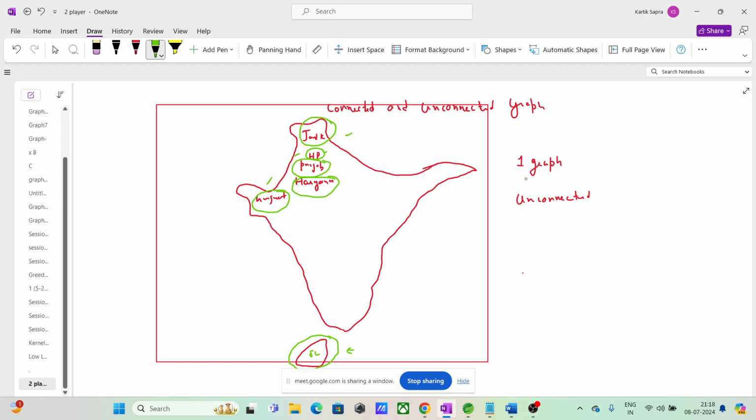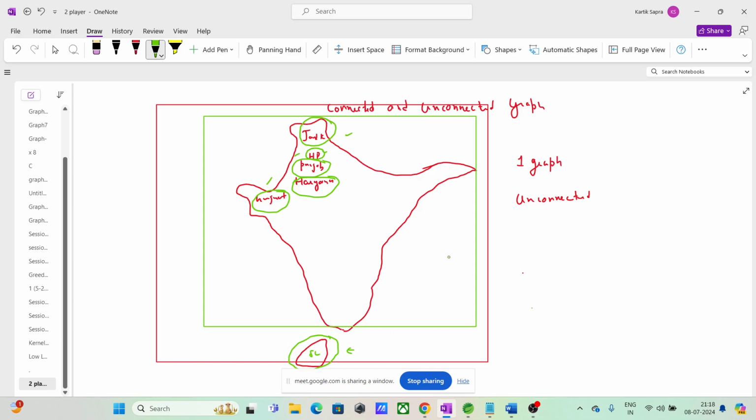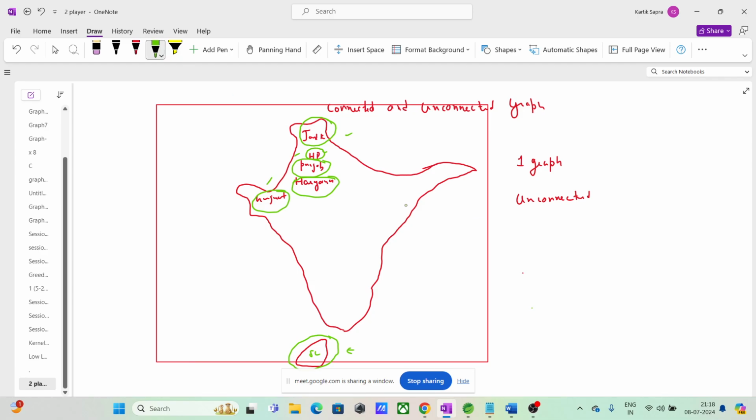So we have this one graph. Graph is one, so we are divided by countries, but we are united by a graph data structure, right? We have one graph, but this graph is unconnected, right? If we just talk about India, this is connected, okay? But if we take Sri Lanka into account, this is an unconnected graph with two connected components. Why two connected components?